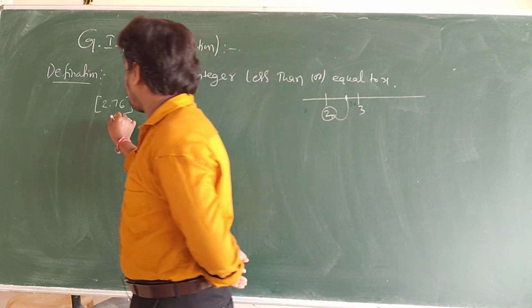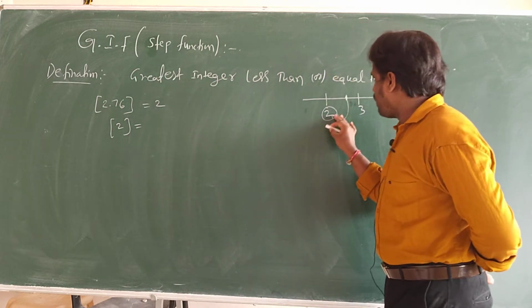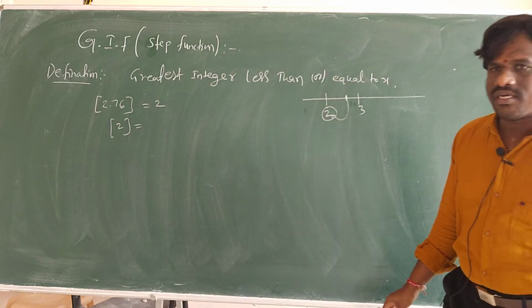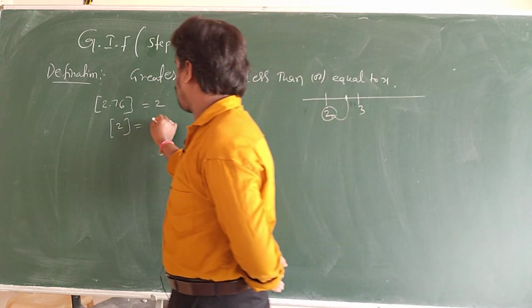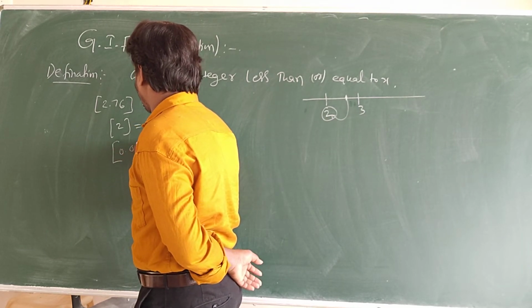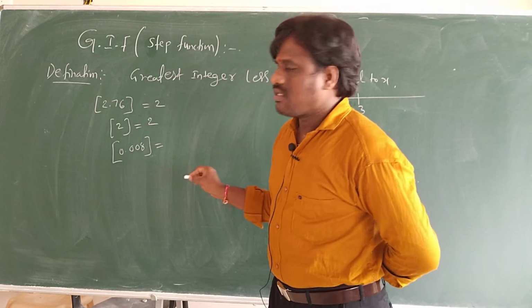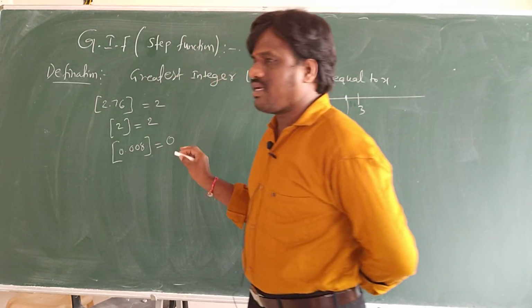Next, suppose you have the greatest integer of 2. The greatest integer of 2 is 2 itself. Greatest integer of 0.008, what will be the answer? 0. Okay, 0 will be the answer. You will understand by graph.